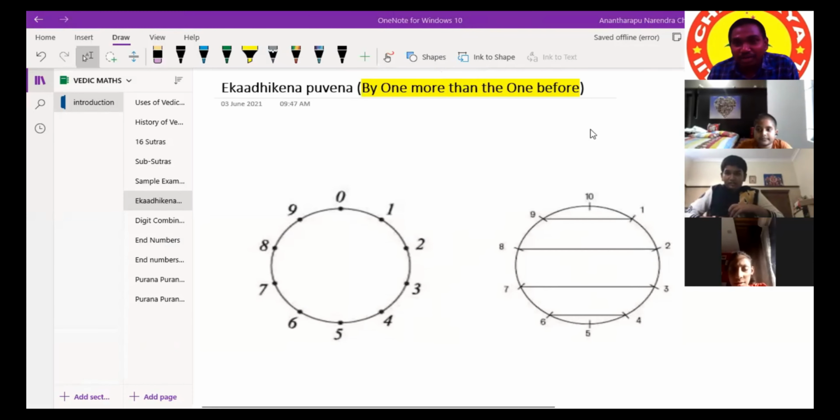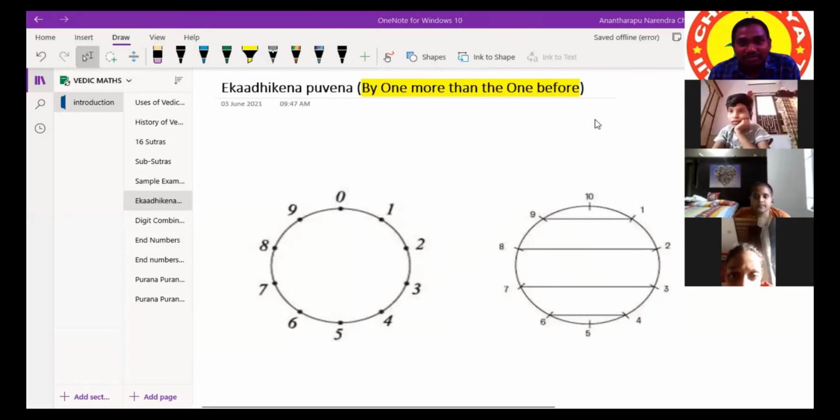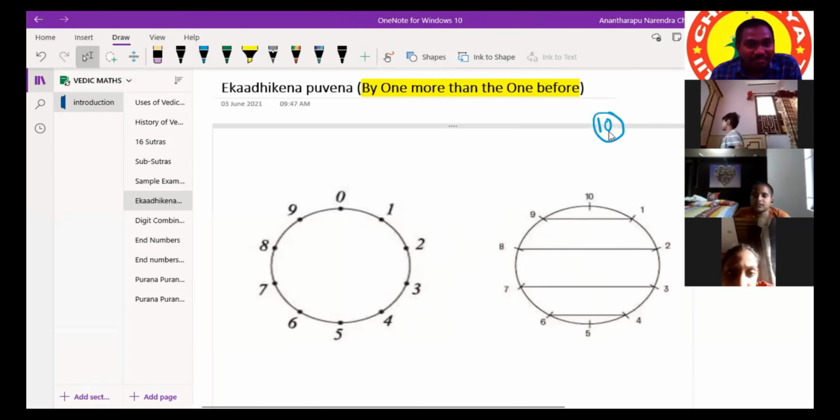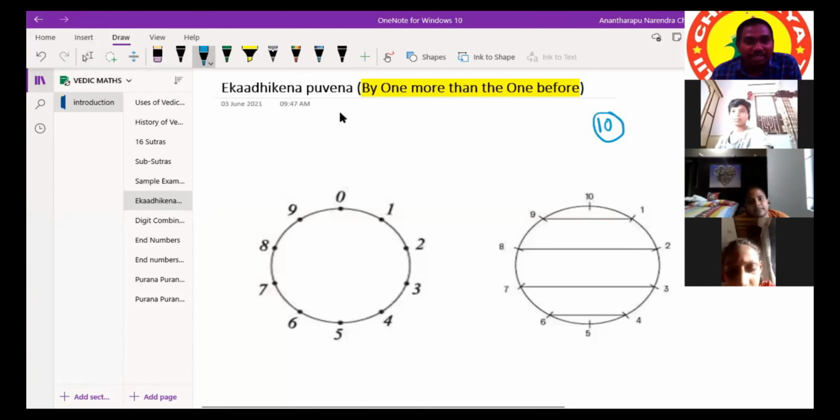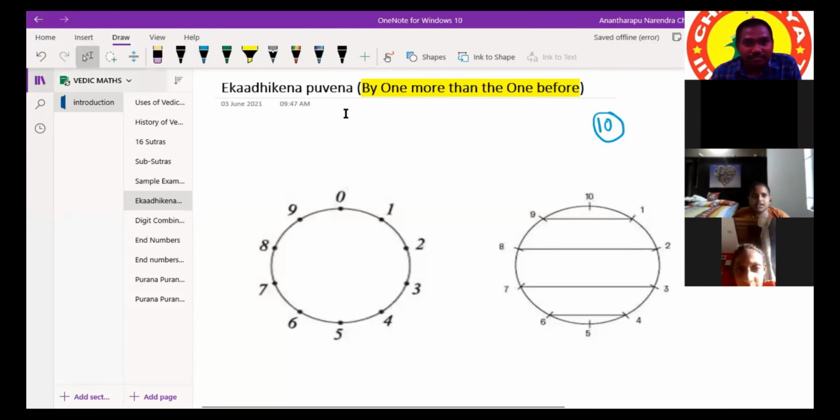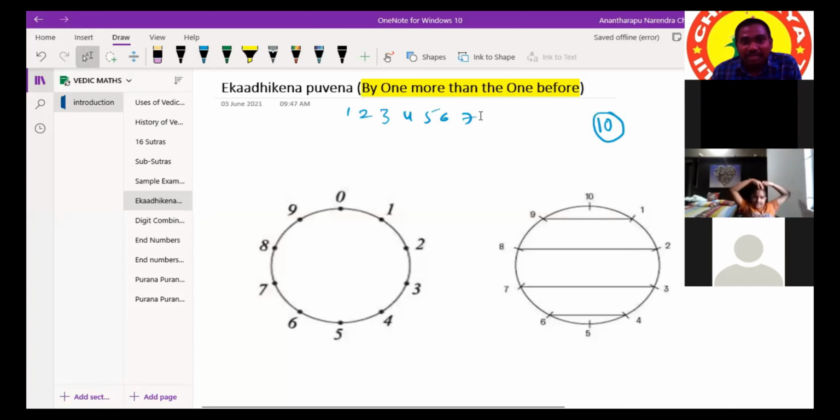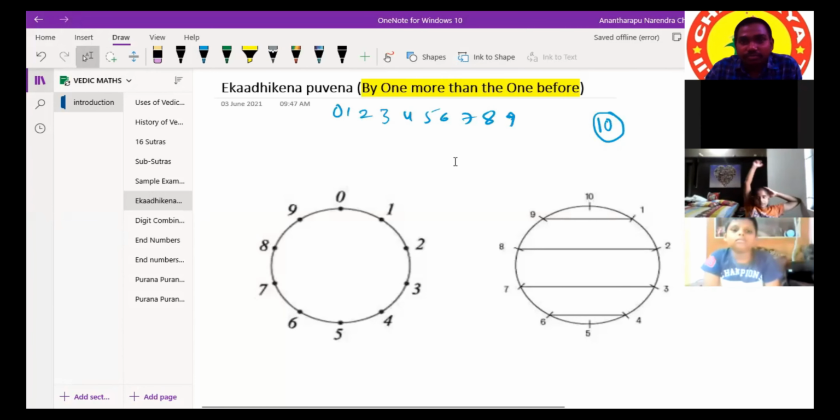It is not uncountable, we can count. There are 10 digits only. What are the 10 digits? 0, 1, 2, 3, 4, 5, 6, 7, 8, 9.